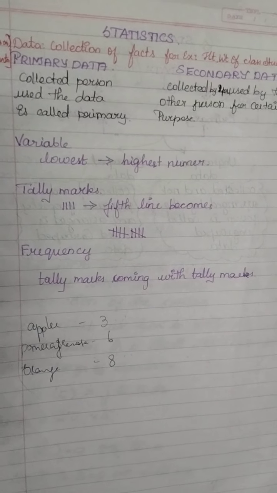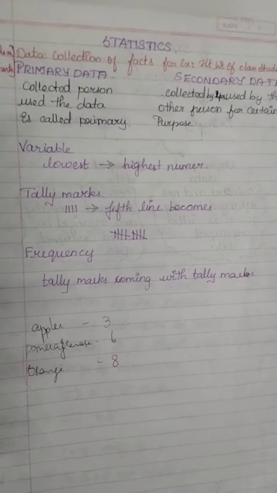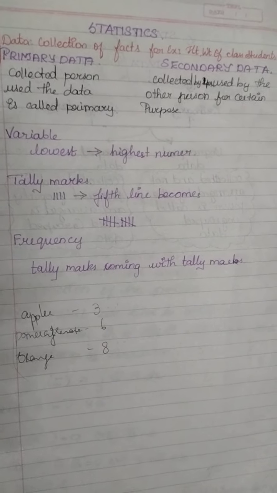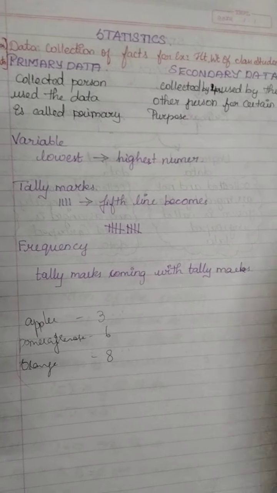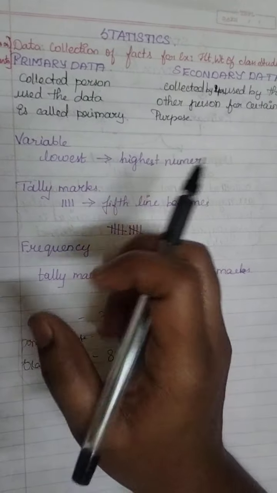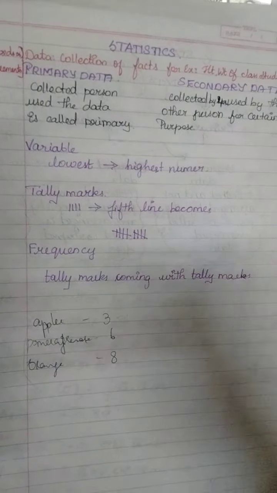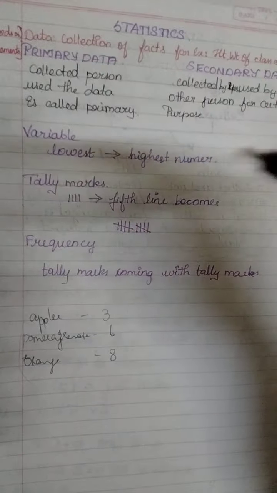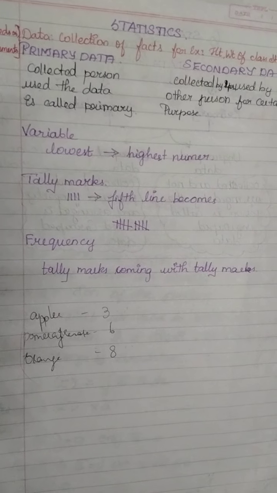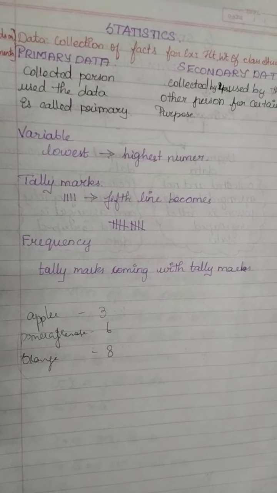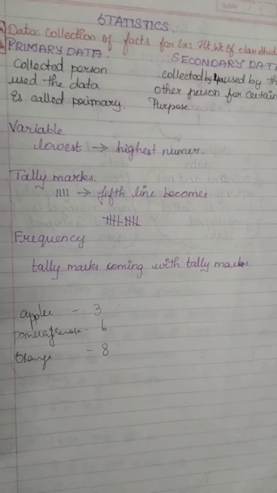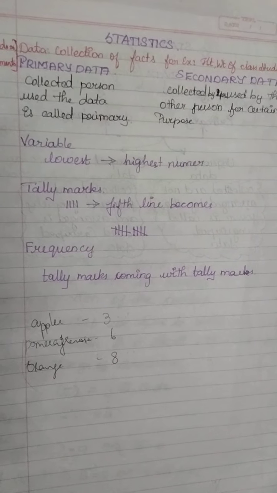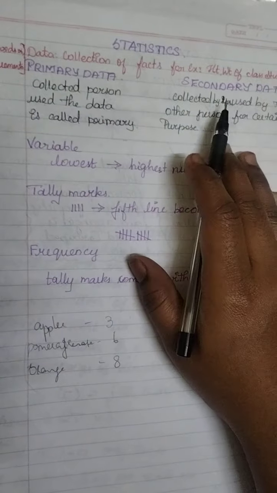If the central government asks for the data for some purpose, the census taken by the state government can be used by the central government for certain purposes. It is nothing but secondary data. Clear, students? I think you have understood about primary data and secondary data.